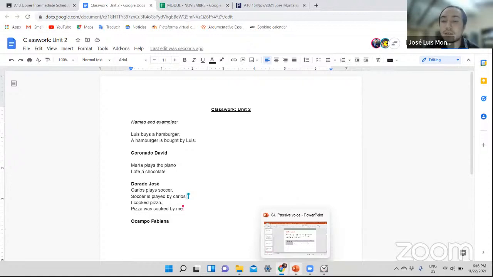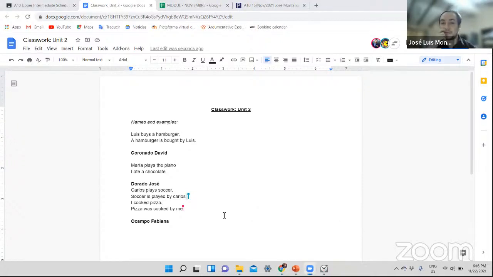But if you want, you can write 2 examples as your partners are doing. The link is in the chat, Fabiana. So as I'm explaining the passive voice, that I think that you get very well, all of you. Well, as I'm doing it, you can write those examples. All right, the link is in the chat once again.